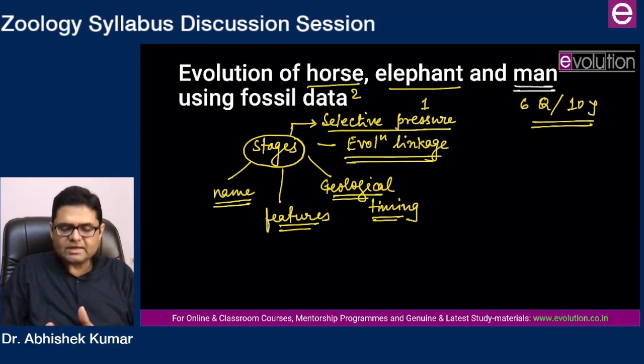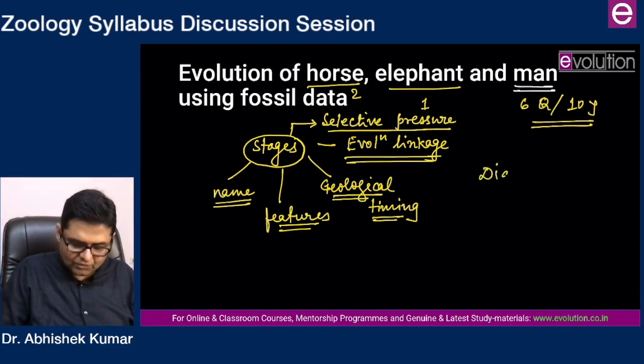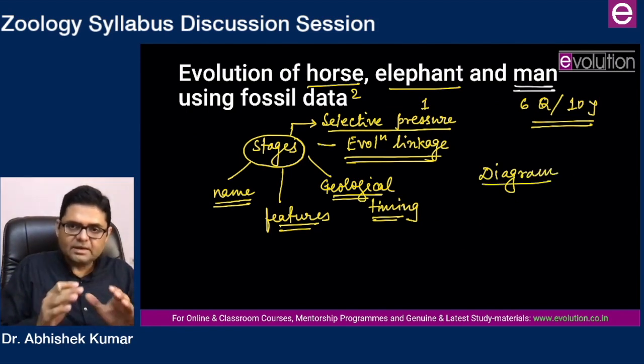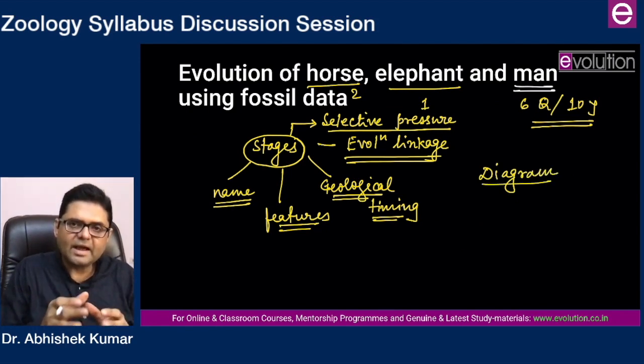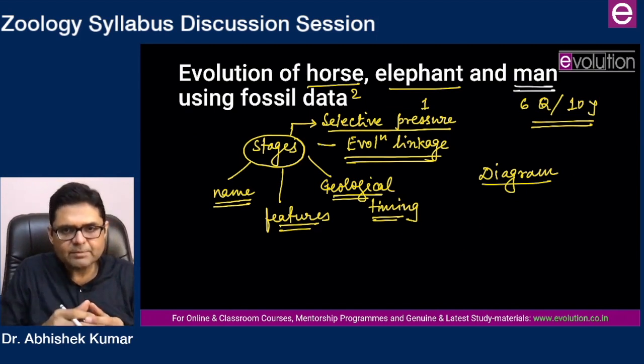Then you move to the next stage, then you move to the next stage and draw proper diagram. So this is going to be a little demanding topic, but it is such an important topic that in 9 out of 10 years questions have been asked. No one can ignore this.